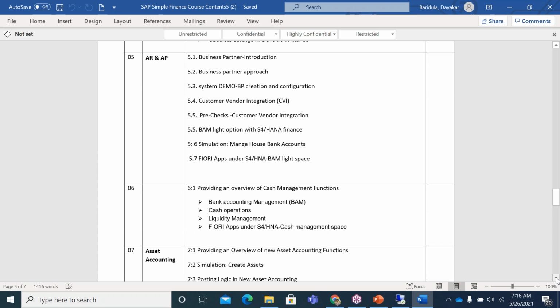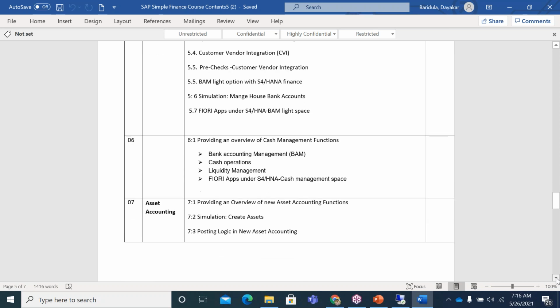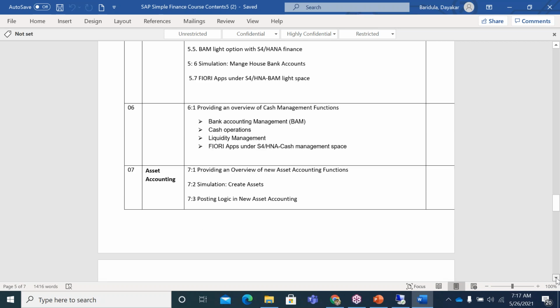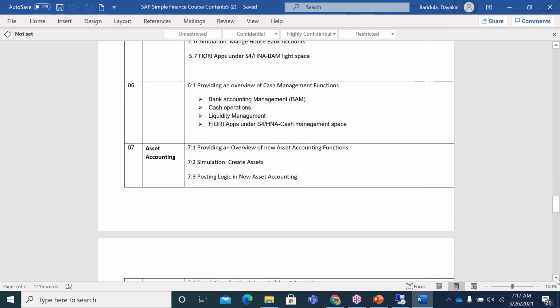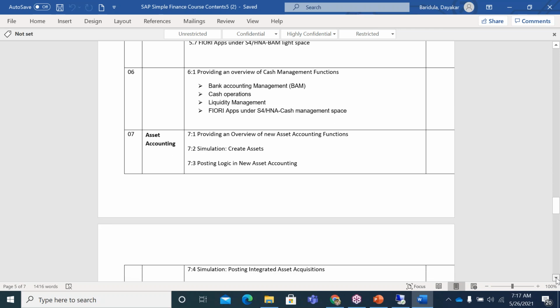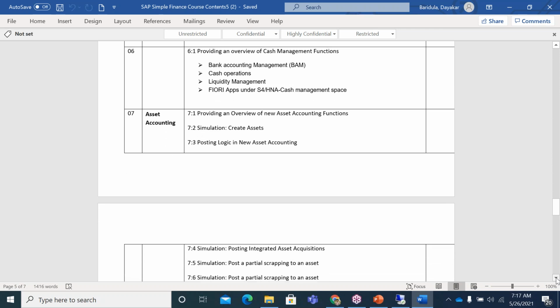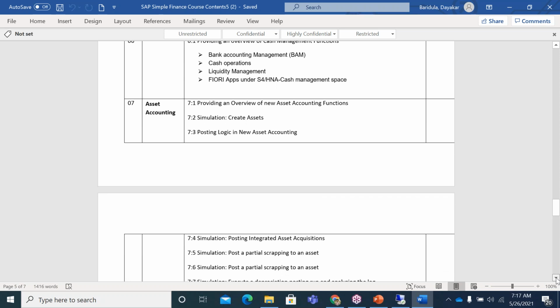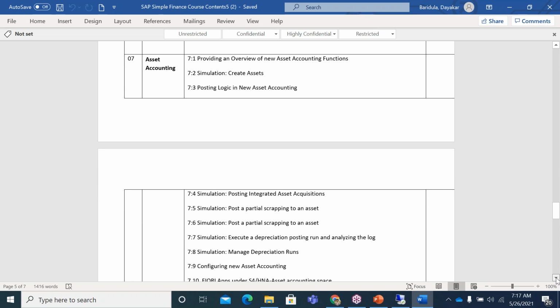Then we have from the AR and AP point of view, all these topics like business partner introduction and business partner approach, and system demo for BP creation and configuration, and customer vendor integration, pre-checks for the customer vendor integration, and BAM Lite option with the SAP S/4HANA Finance, and the full option also along with the cash management. We will see the managed house banks and Fiori apps which are given under this particular BAM space. Then the cash management perspective, so we will also see the bank accounting management, cash operations, liquidity management, Fiori apps under SAP S/4HANA cash management space also.